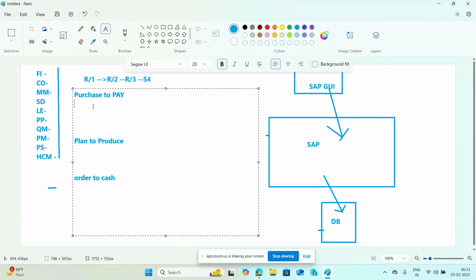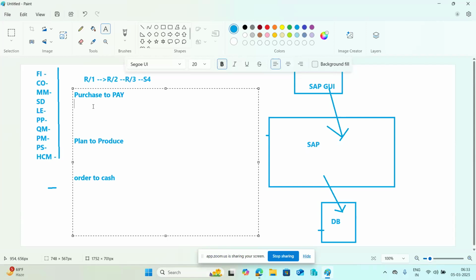Purchase to pay means what? It involves the entire procurement cycle, like purchasing goods and services and paying the suppliers, and SAP can support this kind of thing here, right? That's why SAP is providing SAP Ariba and S4 HANA for the entire life cycle. SAP is providing this business process here, right?